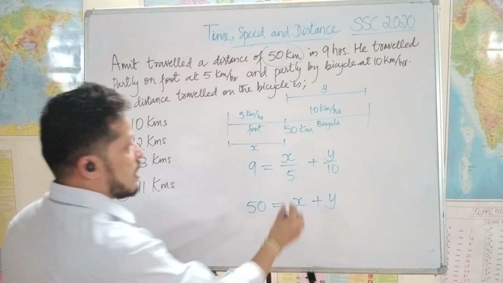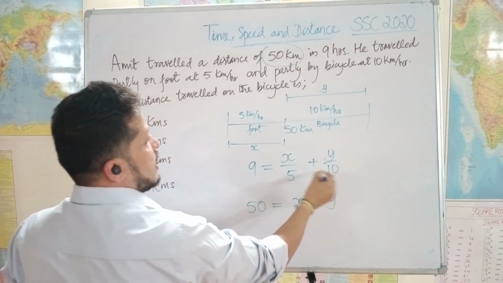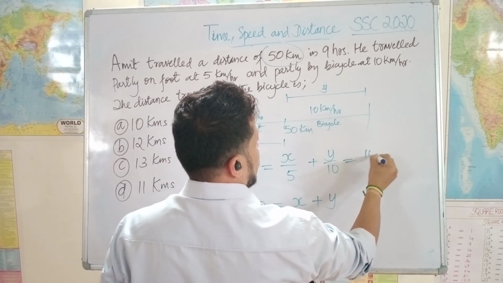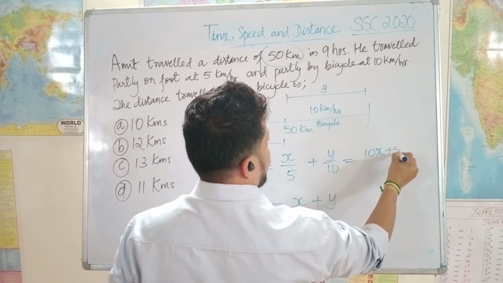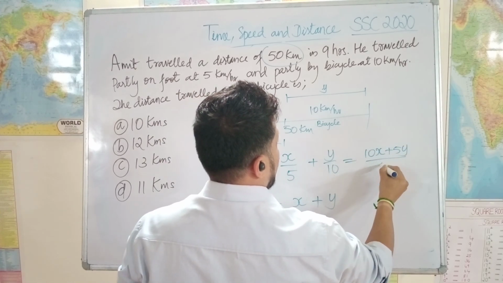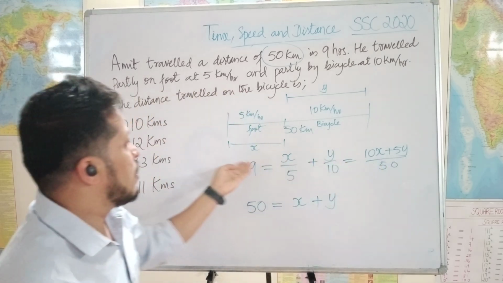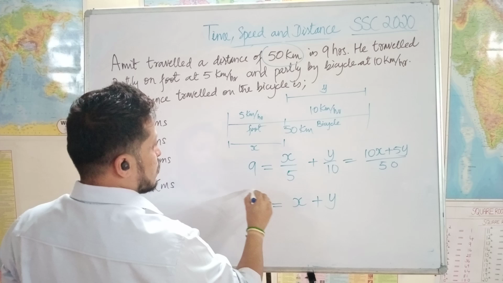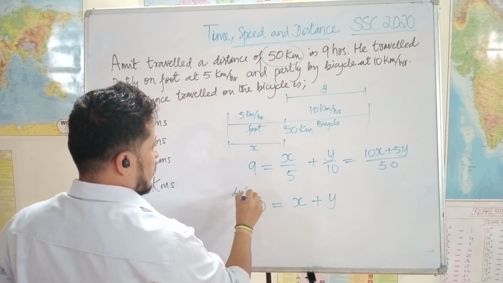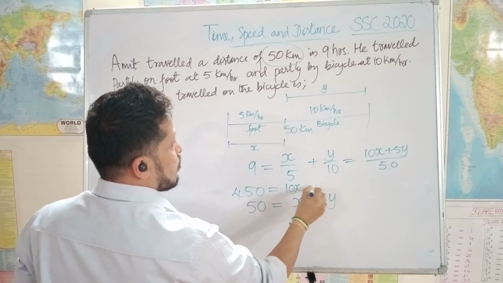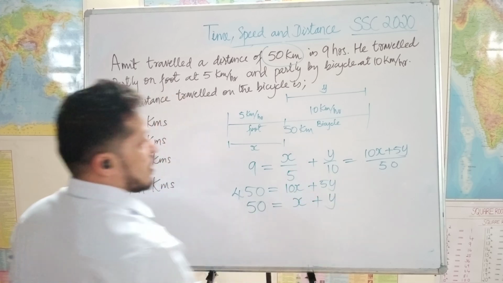So these are the two equations we have. Let's simplify this. How do we simplify this? Cross multiply. 10x plus 5y, divided by 50, is equal to 9. So I take 50 to the numerator on the left-hand side. So it becomes 450 is equal to 10x plus 5y.